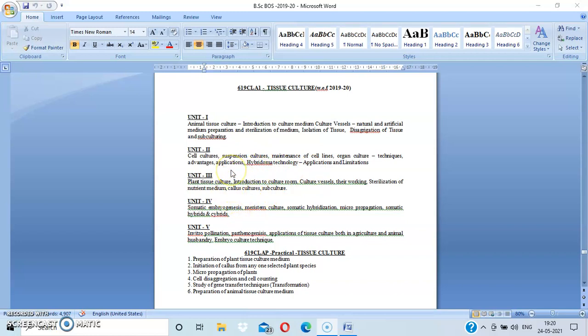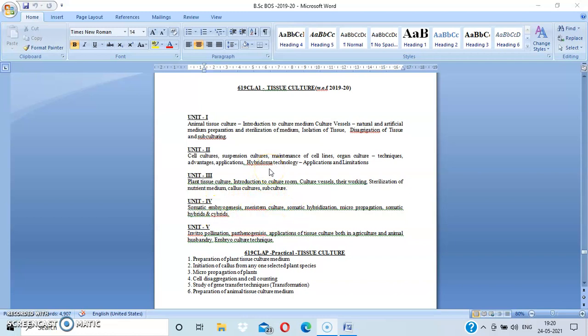Then coming to unit 4, somatic embryogenesis. Here you study somatic embryogenesis, meristematic culture, somatic hybridization, micropropagation, somatic hybrids and hybrids. Here it is nothing but applications of your plant tissue culture. By applying plant tissue culture techniques, how you maintain all these, how you perform all these techniques, and how you get the results, you study in this unit.